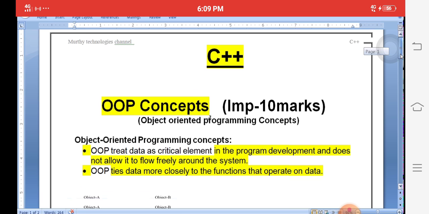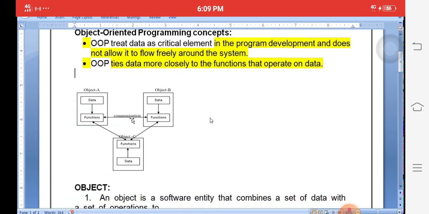Here, for example, this is the object-oriented programming technology: object A, object B, object C. Each and every object contains two parts. One is called data, another is called functions. Data is nothing but roll number, name, mobile number; these fields are called data. Functions are nothing but actions, for example student marks report, student activities, student hobbies, mark list information, student cultural activities.